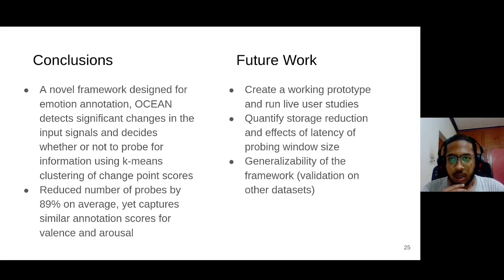Another thing that we'd like to see is the latency of the probing window size. Currently, we need the help of a domain expert to set the window size. And for CASE, it was 5 seconds. But we would like to look at a way to automate this. Another thing that we plan to do is test the framework on other datasets so that we can check the generalizability of the framework.